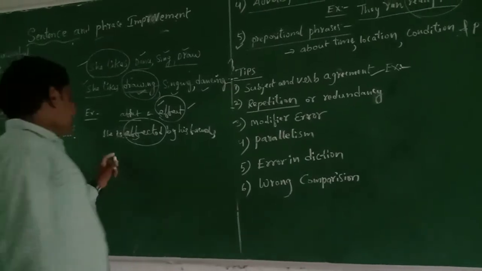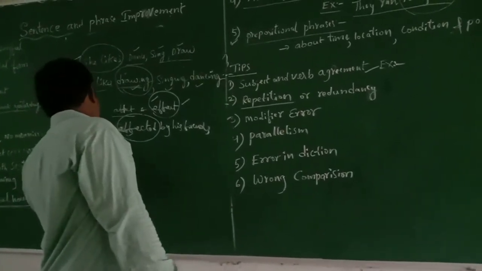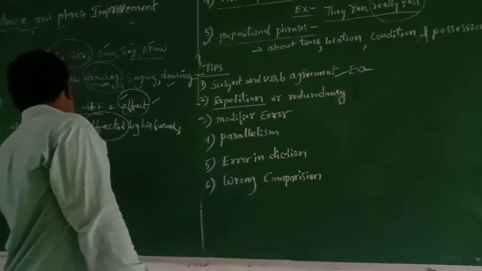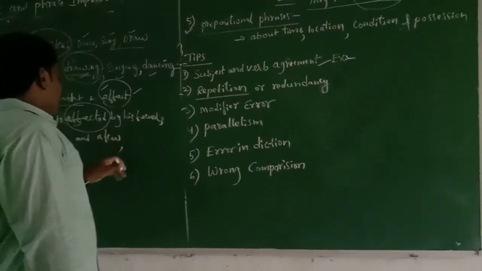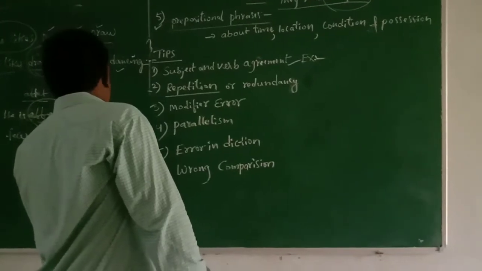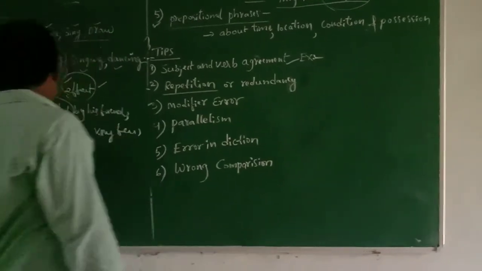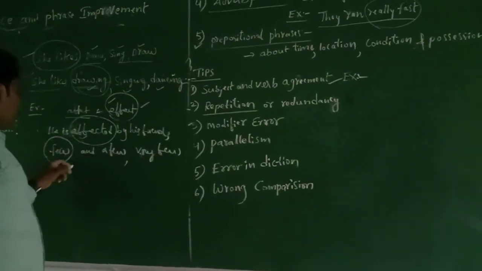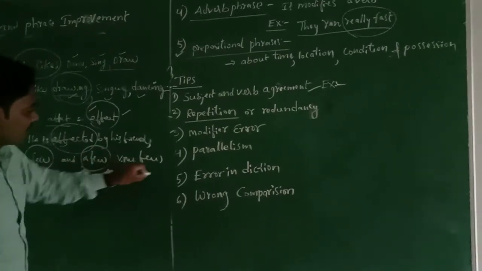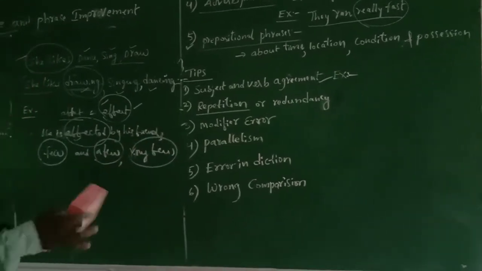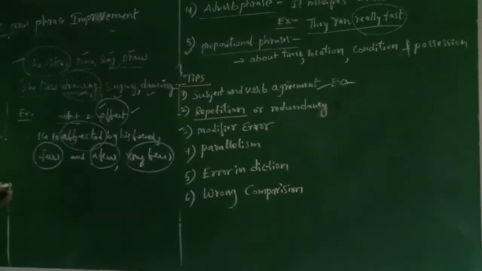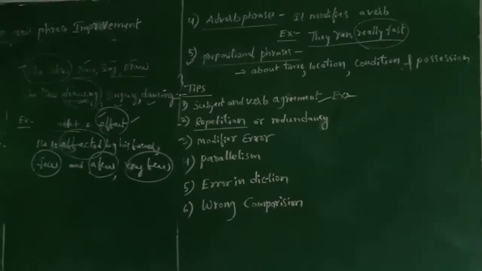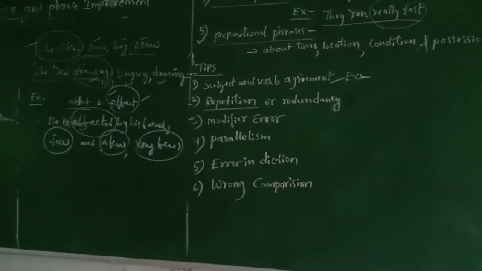So next, few, a few, and very few. So here the words few, a few, and very few give us a similarity, but in the use of the statement they are very different among them.